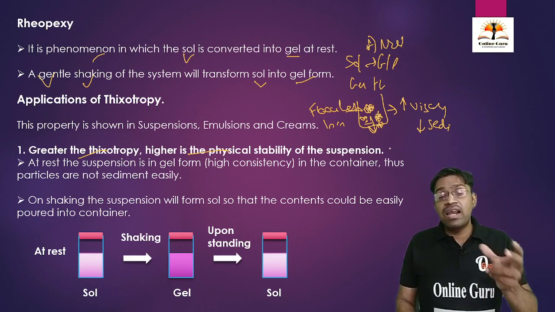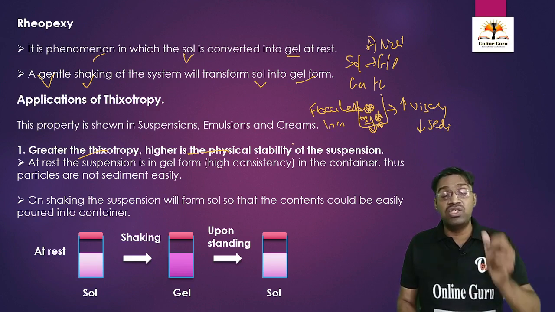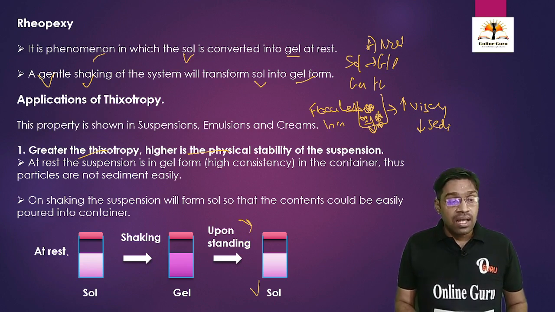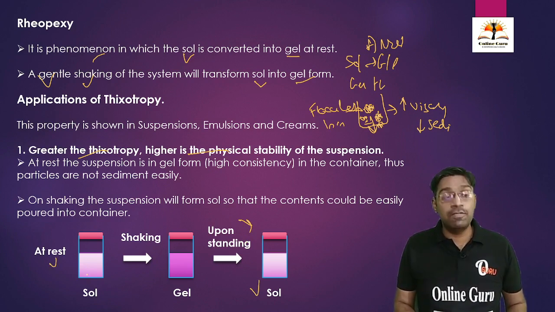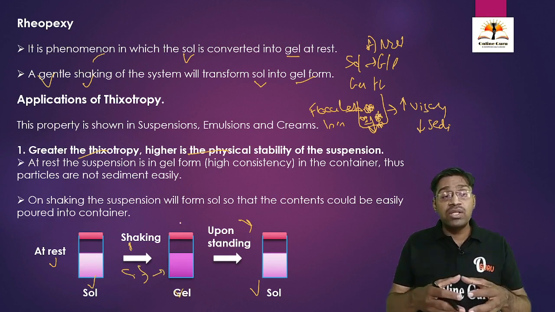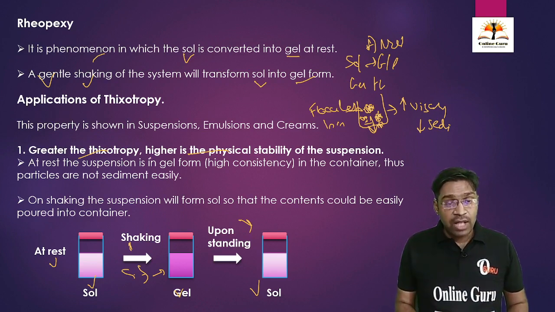After standing, after removal of shearing stress, again it is going back to the normal form, that is solution form. See here, at rest we are going to take one suspension, it is present in a solution form. When we apply some shearing stress in the form of shaking, it is going to convert into gel form due to the formation of some cohesive forces. This is the gel form.